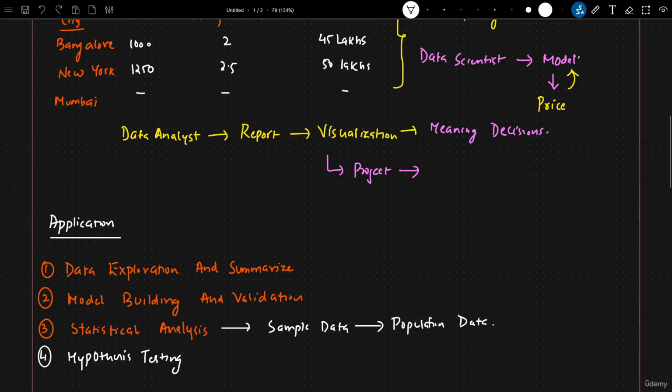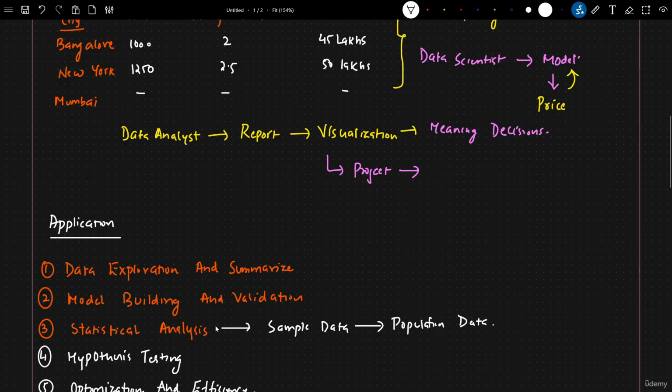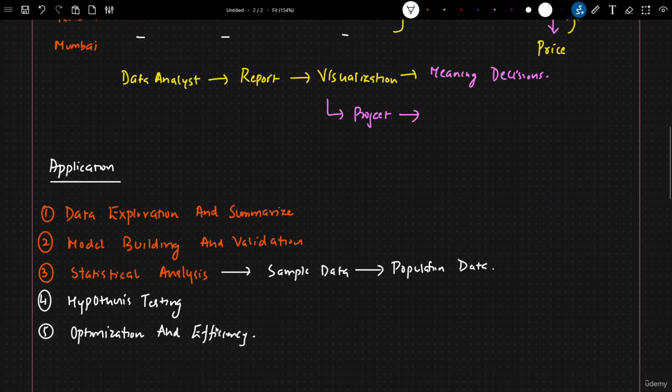Then you will also be able to see the fifth point, where statistical analysis and hypothesis testing are basically used for optimization and efficiency. So these are some of the important applications, and again, there are hundreds of applications. This will be specifically used for a data analyst. It will be used in reporting, right? Creating amazing reports with respect to the data.